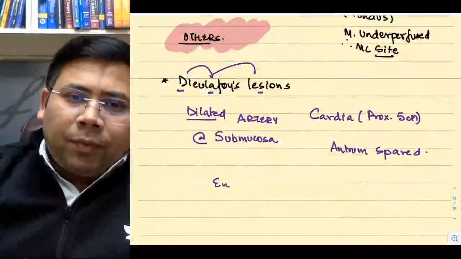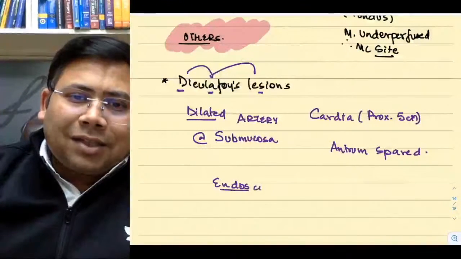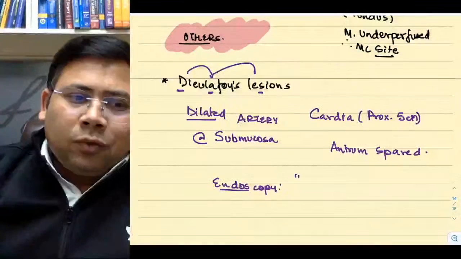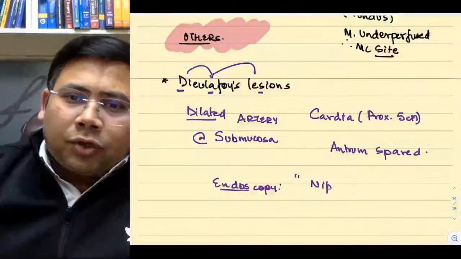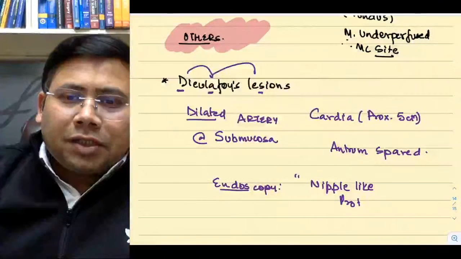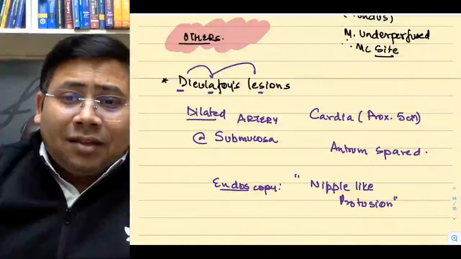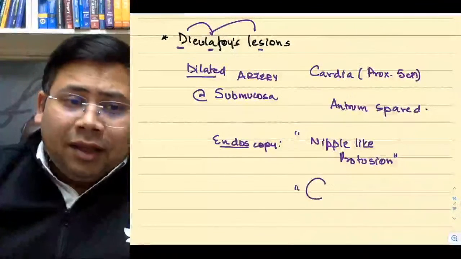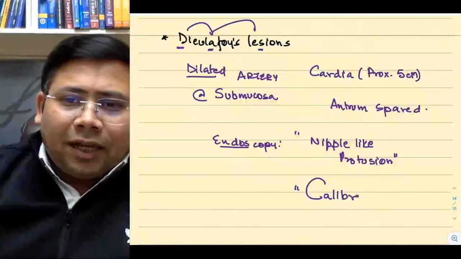On endoscopy, what is the classical point that you get? You get to see a nipple-like protrusion. This is classical. The second most important thing is a caliber persistent vessel.